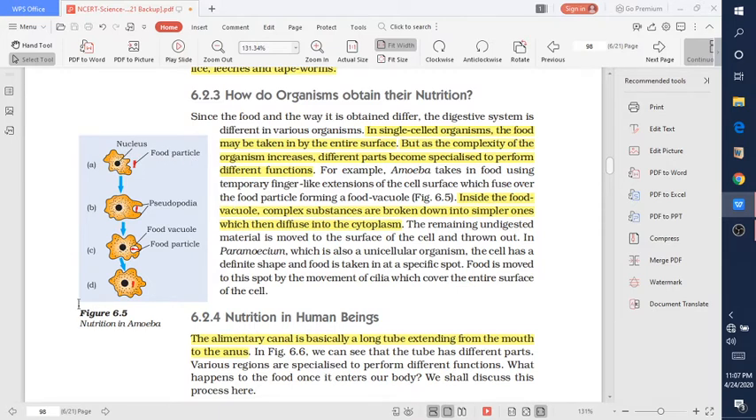So this type of nutrition is an example of holozoic nutrition also. Students, I told you about what holozoic nutrition is. So why is this an example of holozoic nutrition? Because it involves the ingestion, digestion and egestion of the food material. But amoeba does not have a specialized organ for nutrition. Its entire process is carried out through the body surface with the help of pseudopodia. So let's move on to the next.